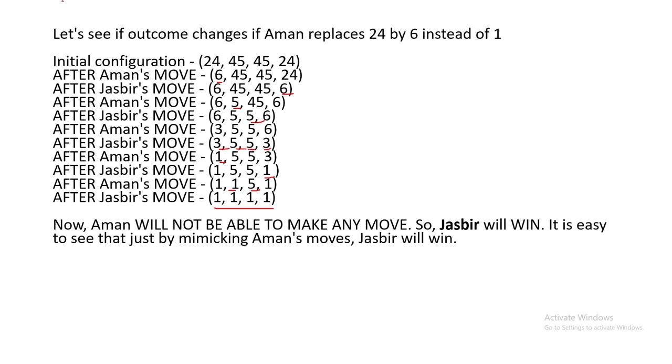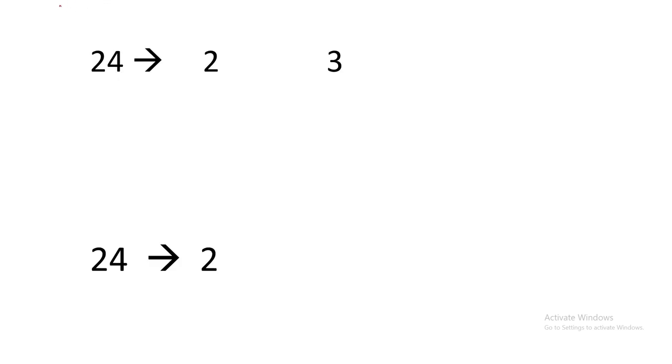Now we'll see the logic for how we are going to solve this. Most TCS CodeVita problems focus on math, bit manipulation and strings. Take a number on the table, like 24. 24 can be represented as 8 into 3, and 8 into 3 can be represented as 2 raised to 3 and 3 raised to 1.